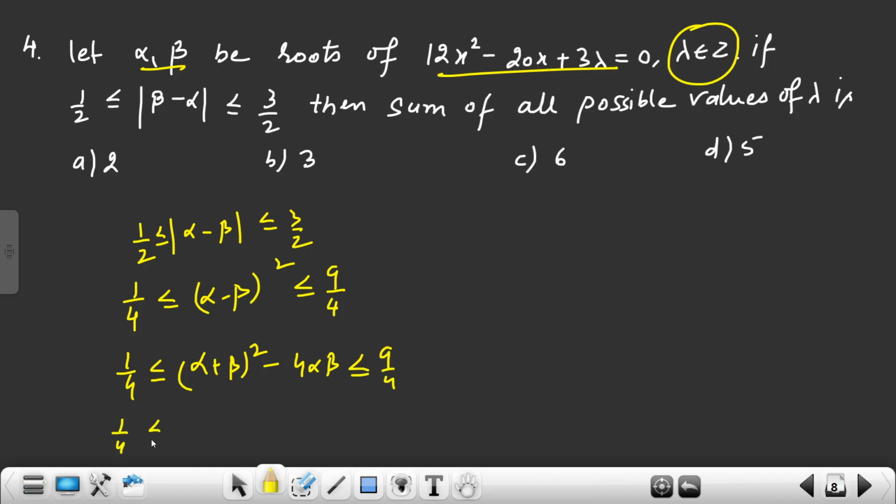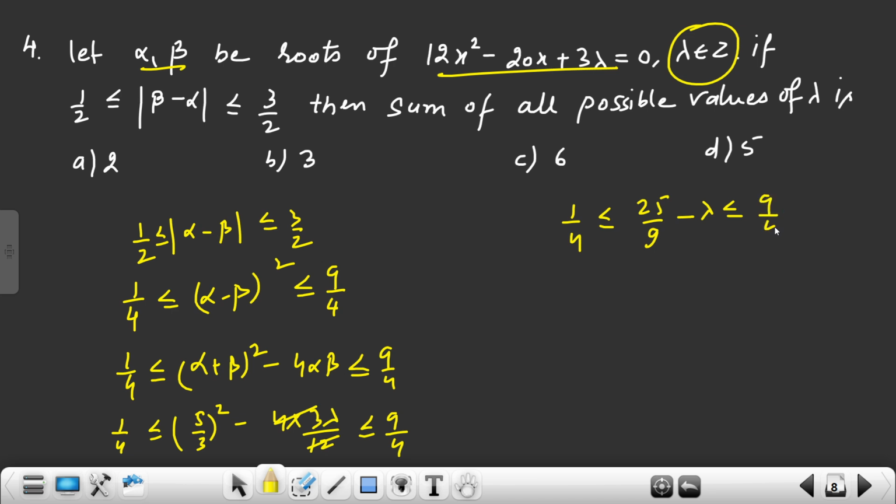Now what is alpha plus beta? That is 20 by 12, which means 5 by 3, square, minus 4 alpha beta, where the product of roots is 3 lambda by 12, less than 9 by 4. 1 by 4 less than 25 by 9 minus 12, it will get cancelled, 9 by 4.